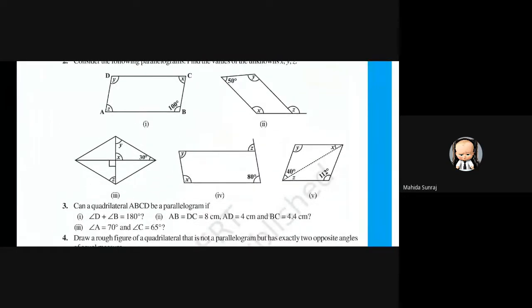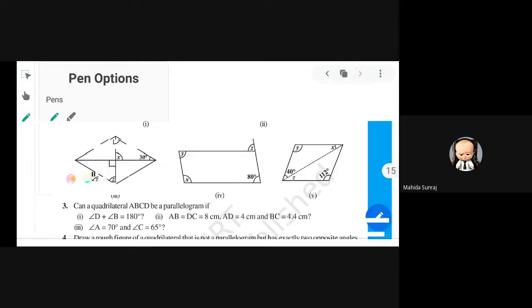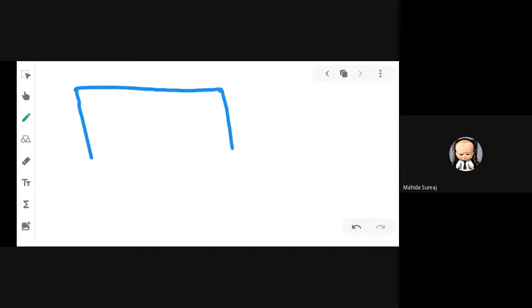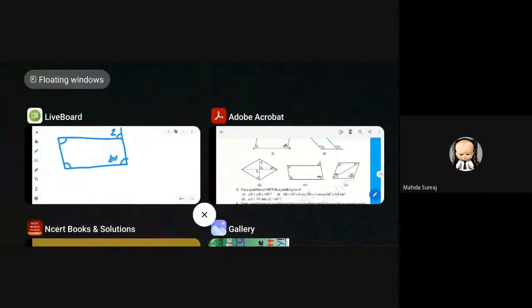In question number 4, we have one parallelogram in which an 80-degree interior angle is given, and we have to find x and y as interior angles and z as an exterior angle. Right? See here, I am drawing a figure. Okay, 80 degree is given, this is angle z, and these are angles x and y.